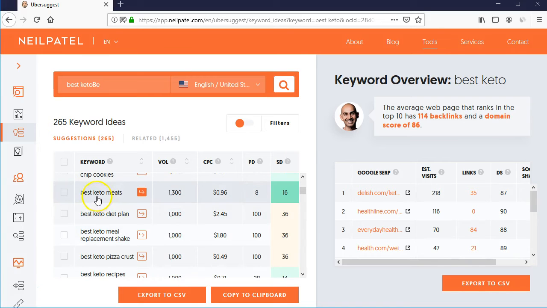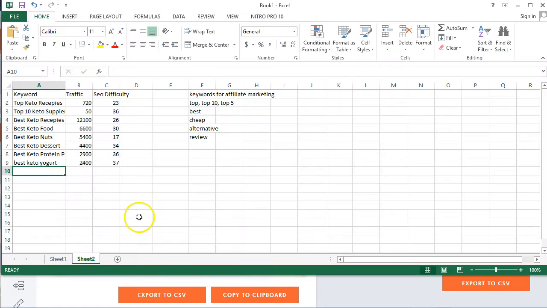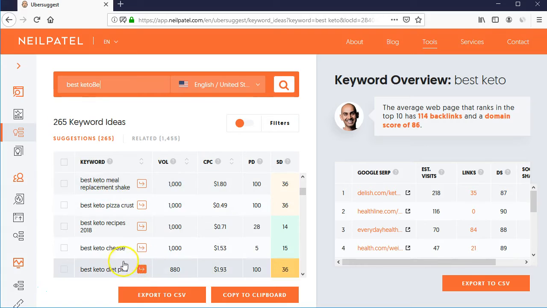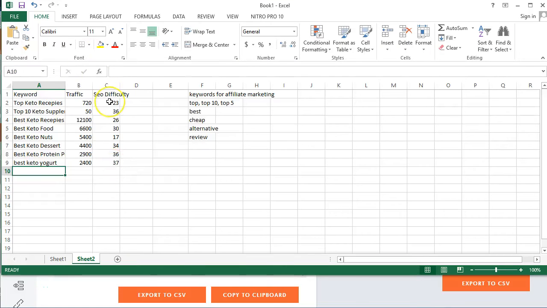So we can write down all kinds of keywords. All we have to see is the traffic. In the beginning we have to find keywords that are easy to rank and have traffic of more than 500 people. Under keto we have found good keywords with good ranking, like 12,600 with easy to rank.